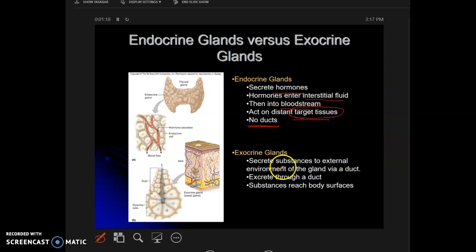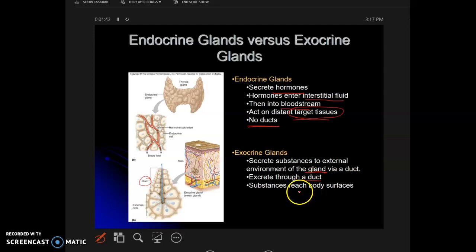Exocrine glands will secrete substances to the external environment of the gland. So outside the gland, look at this. These are these cells, and via a duct or a pipe, you are secreting the substance outside the gland. So they do have a duct. Exocrine glands are glands with a duct.